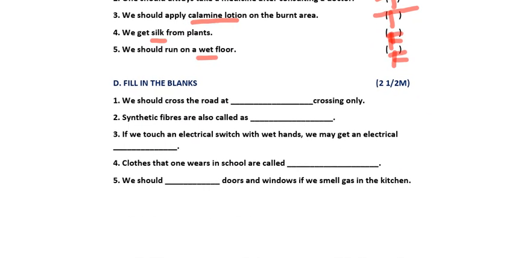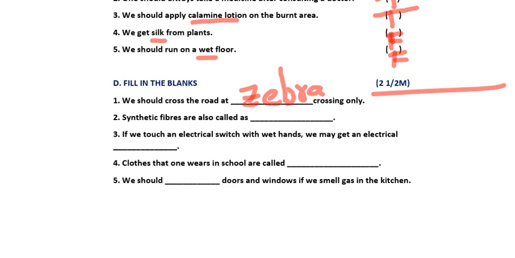See here. First question, what is there? We should cross the road at dash crossing only. What is the answer? Where should we cross the road? What did I tell in the class? Zebra crossing only. What is the spelling of zebra? Z-E-B-R-A. So we should cross the road at zebra crossing only. In this bit also each question carries half mark.